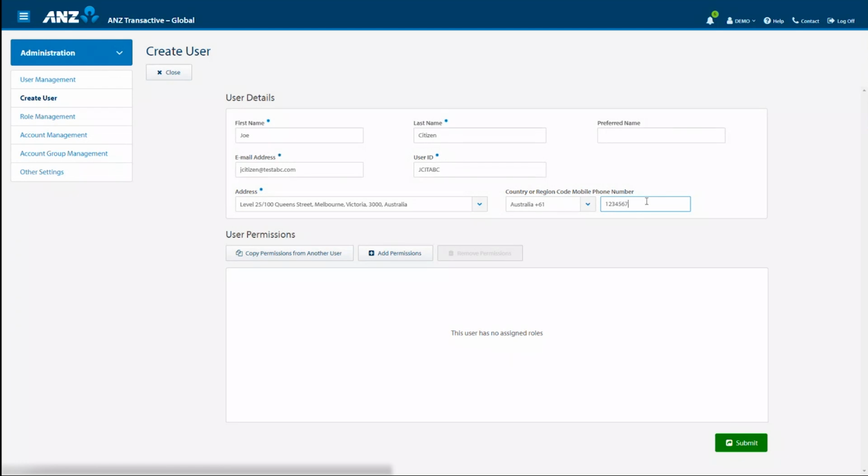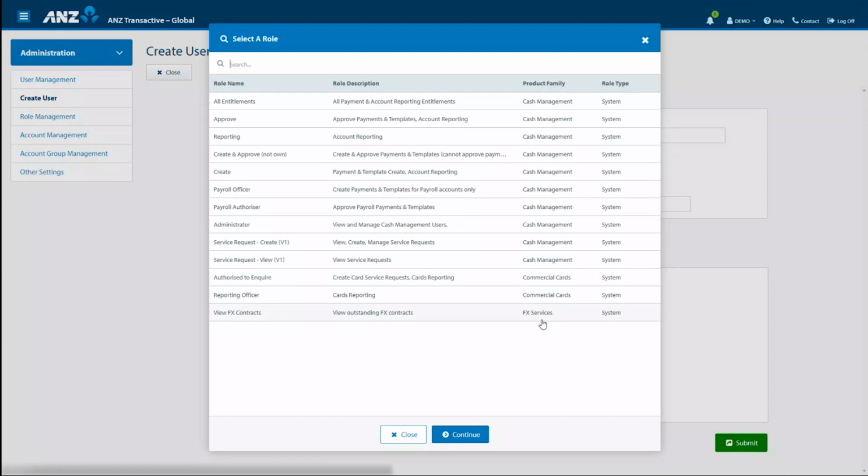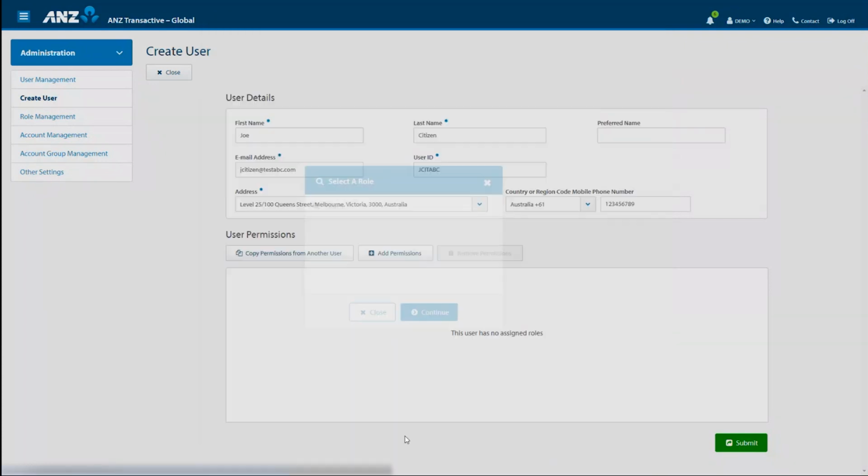Scroll down to the permission. The new user can have permissions added by copying existing users' permissions or manually. If we wish to add permissions manually, a list of available permissions will be provided. Today, we are going to copy permissions from another user, as our new user will be replacing an existing one and requires the same permissions.